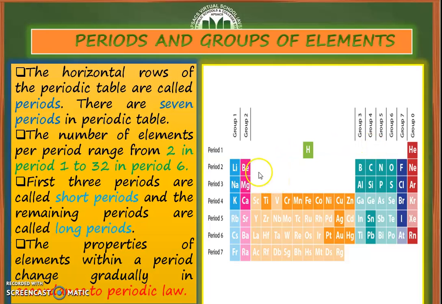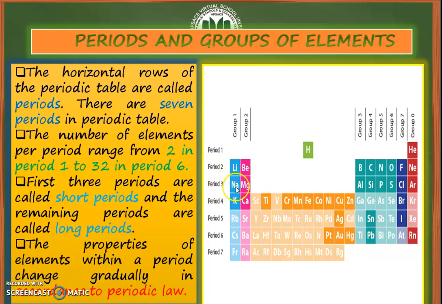The first 3 periods are called short periods because they contain fewer elements as compared to the rest of the periods, while the remaining periods, 4 to 7, are called long periods. The properties of elements within a period change gradually in accordance with the periodic law, as we have already discussed. So, with the help of period number, you can describe which element is present in which period.